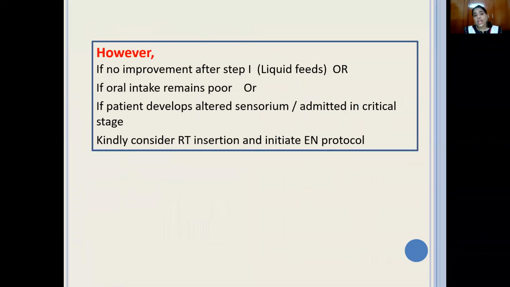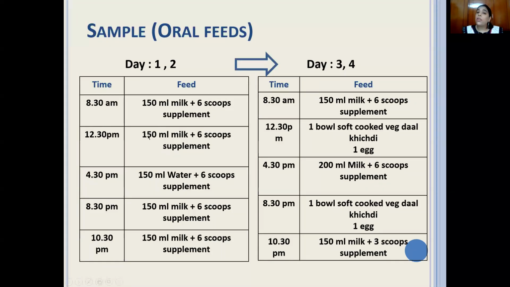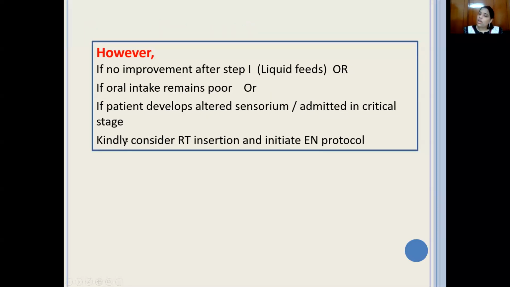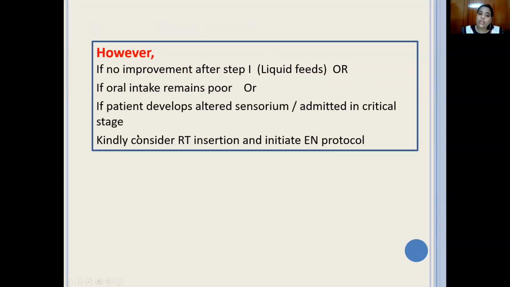However, if there is no improvement after step 1, that is, even if you have started this liquid diet but the patient is not able to consume it, or if the oral intake remains poor, or if the patient has developed altered sensorium, or if the patient has been admitted in a critical stage with low saturation, you can actually consider RT insertion and initiate the enteral nutrition protocol.